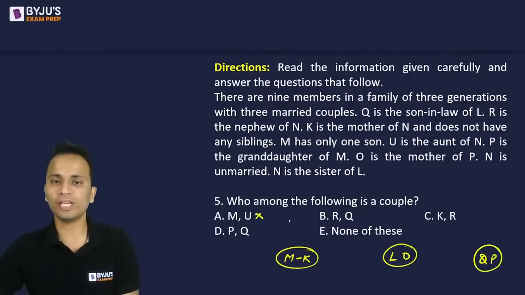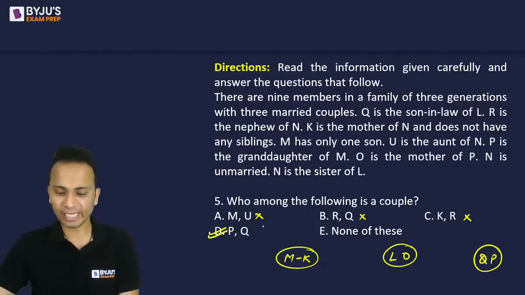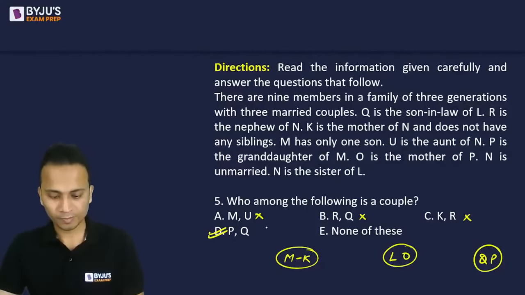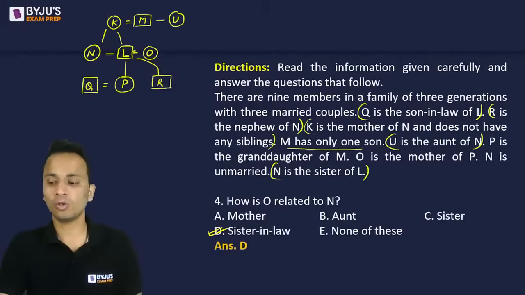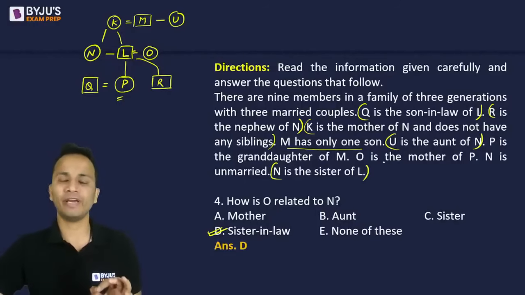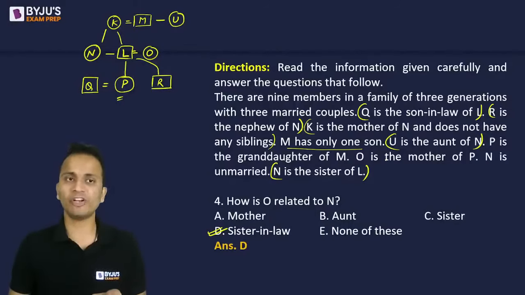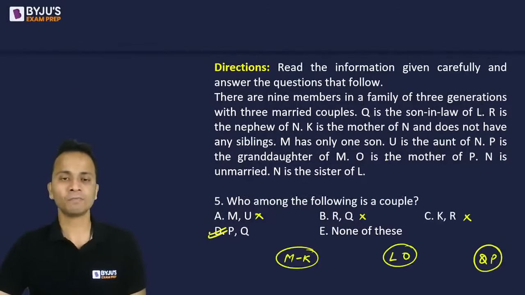Okay. So M and U, no, it is not a couple. R and Q, not. K and R is not a couple. P and Q, yes, it is a couple. Okay. Can O be the spouse of Q? Let's see once. You are saying that O can be the spouse of Q. No. O cannot be the spouse of Q because P has to be the spouse of Q. P is the granddaughter of M, so P has to come at the lowest generation and M has to come at the highest generation. So that is why we have kept this. So P and Q, that is option D, is the correct answer for this question.